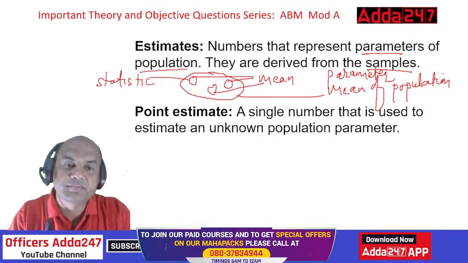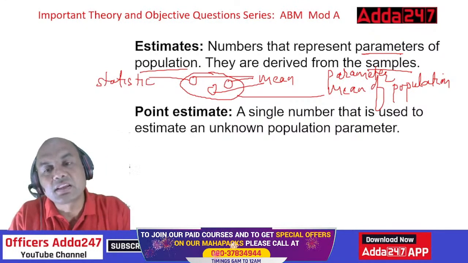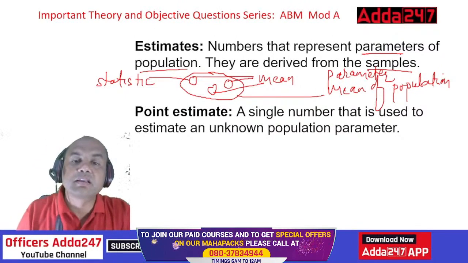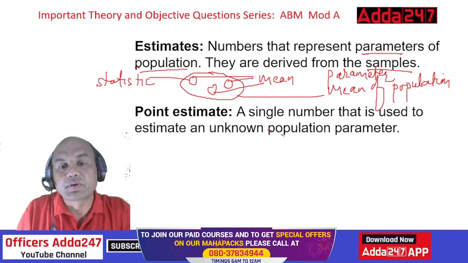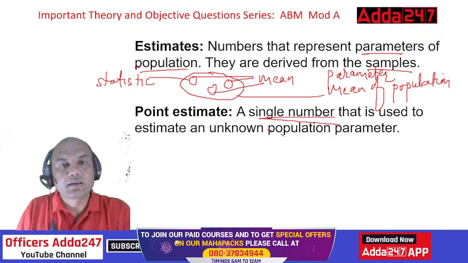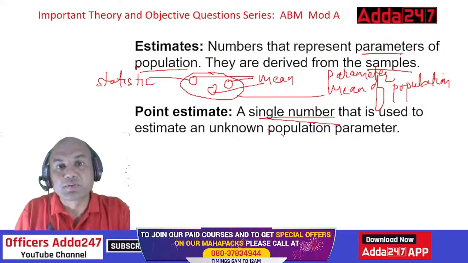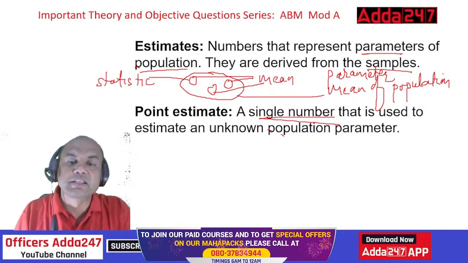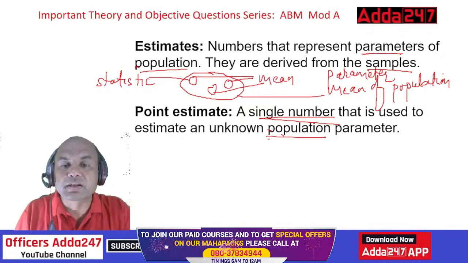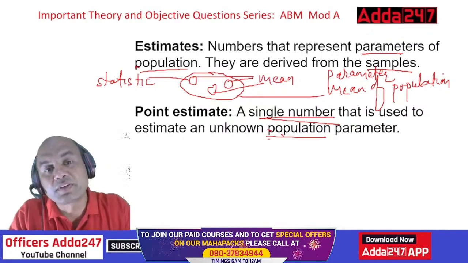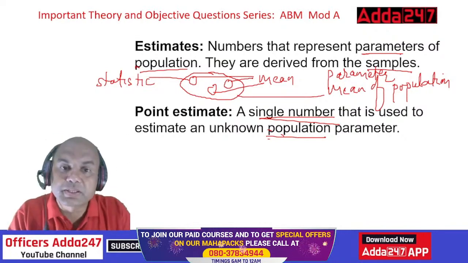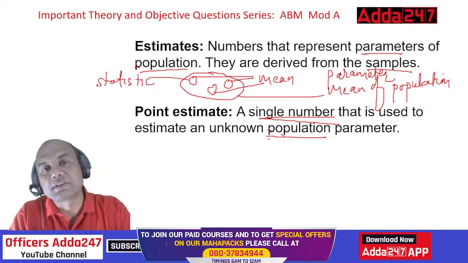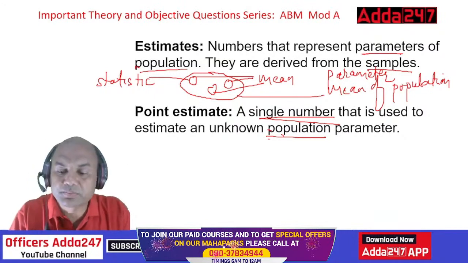Always remember this. Point estimate: a single number that is used to estimate an unknown population parameter. Single number means just now we found out the mean, the median, the mode, right? Then we also found out standard deviation and variance. So this single number is used to estimate the unknown population parameter. It's always for the population. Your target should always be the population, not the sample. These are derived from the samples, but our target is always the population.